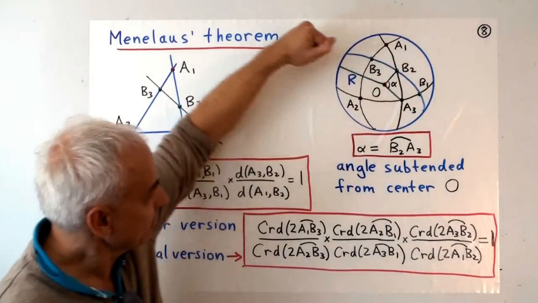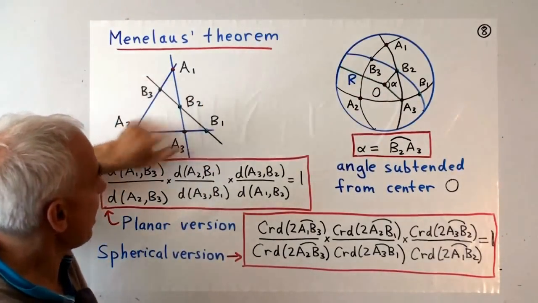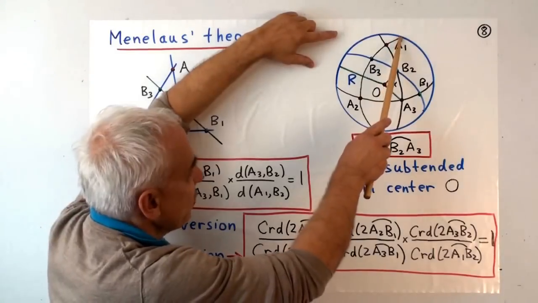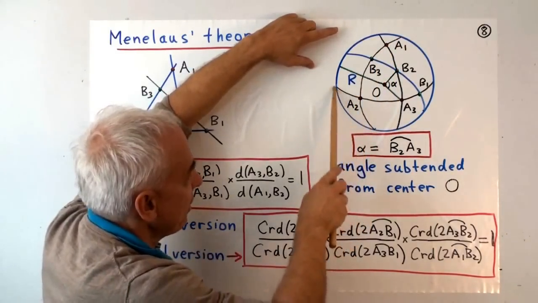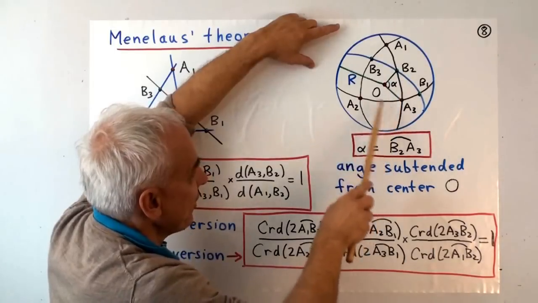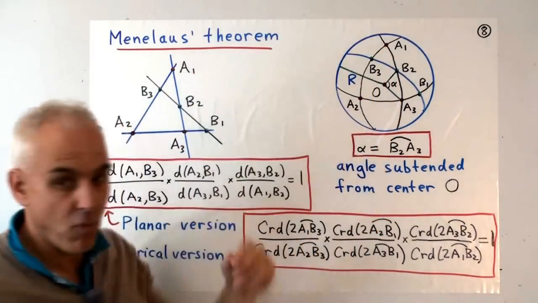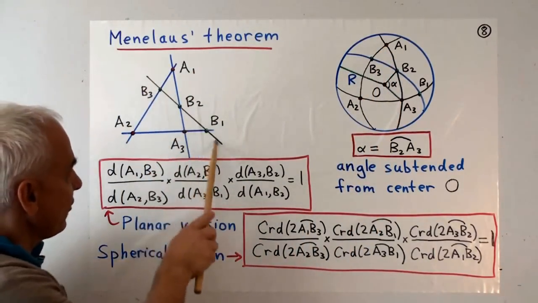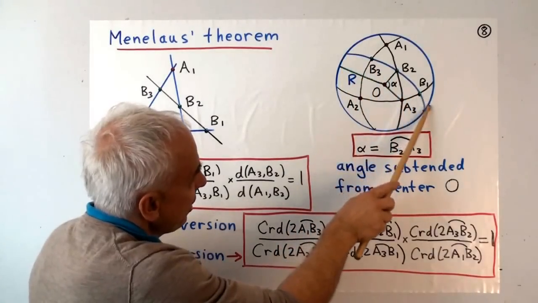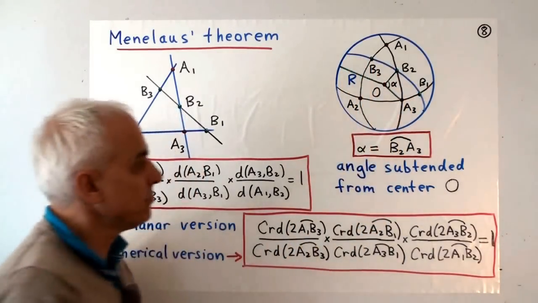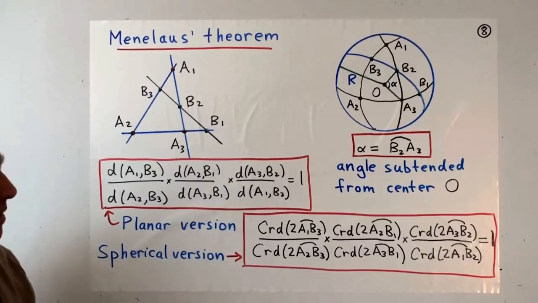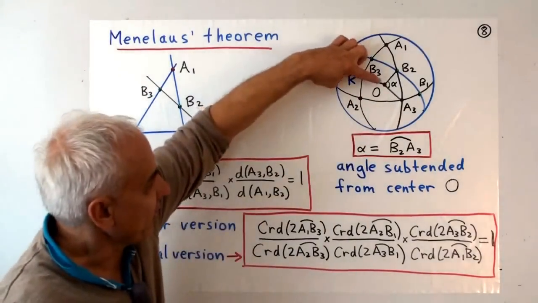So this is a sphere, and in analogy to here, we have a spherical triangle, A1, A2, A3. So there's one line, there's another line, there's another line. That's our basic triangle. And then we have one more line, analogous to this one, which is this line here, which meets the original triangle in points B1, B2, and B3. The radius of the sphere is r.